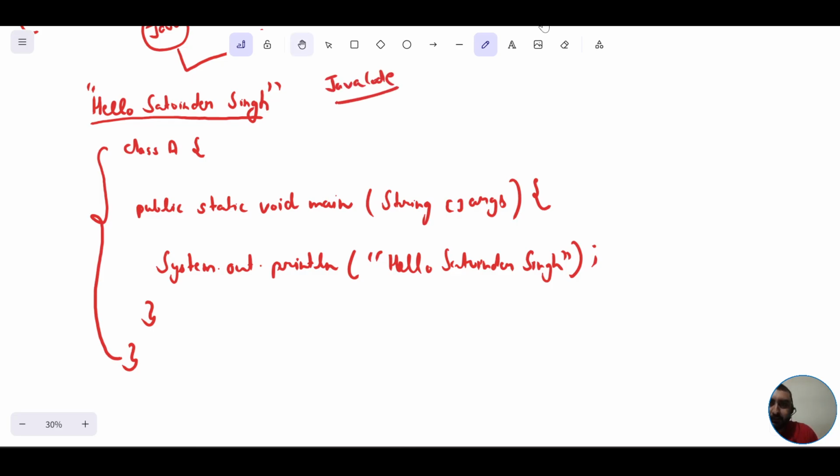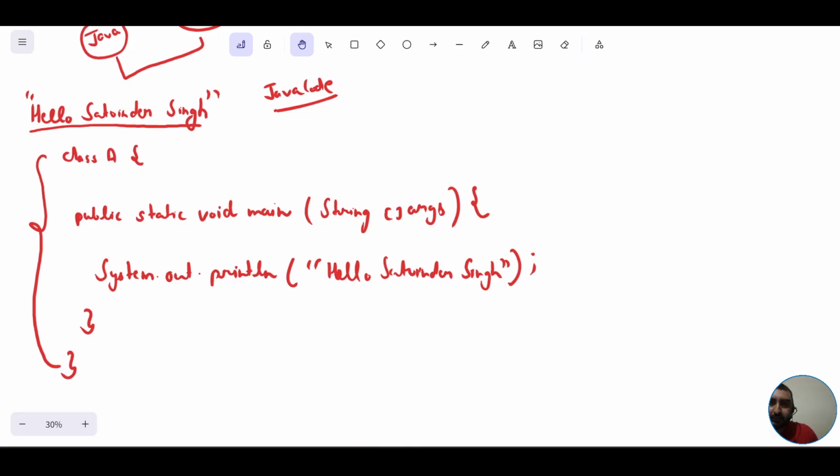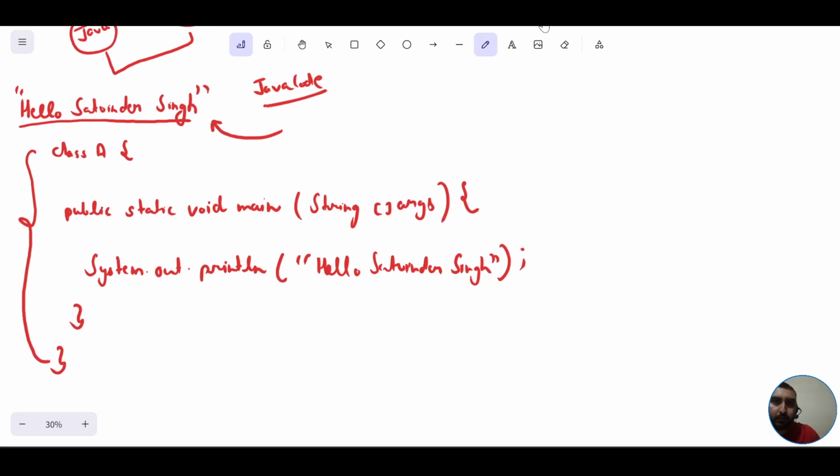Now, in contrast to this, if you take the help of Python code to display this particular message on the console, the code would simply be: you would write print, either in single quotes, double quotes, or maybe triple quotes as well.